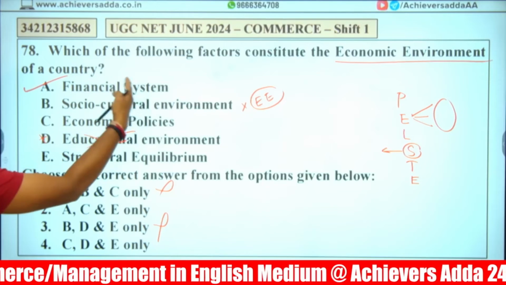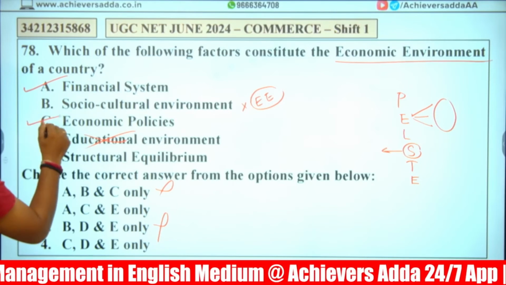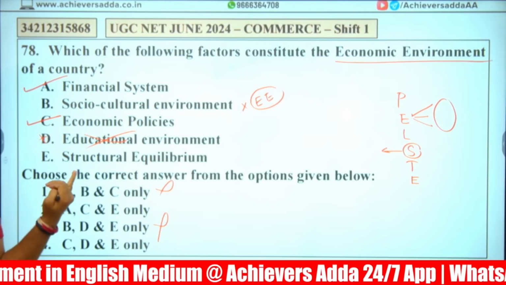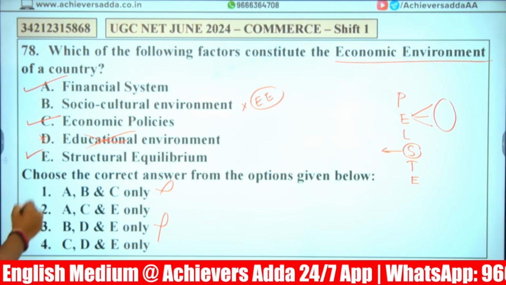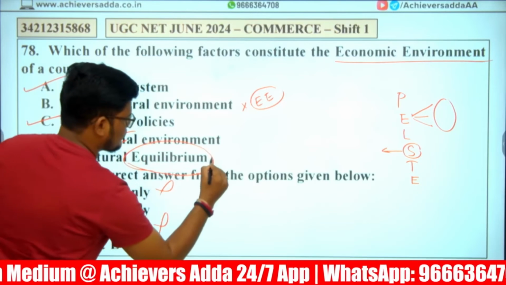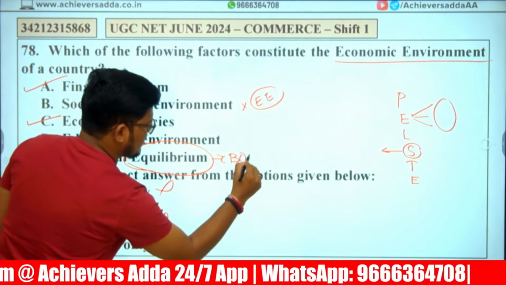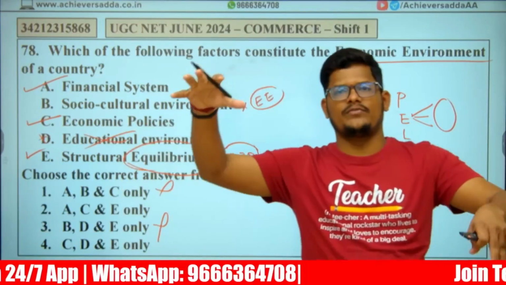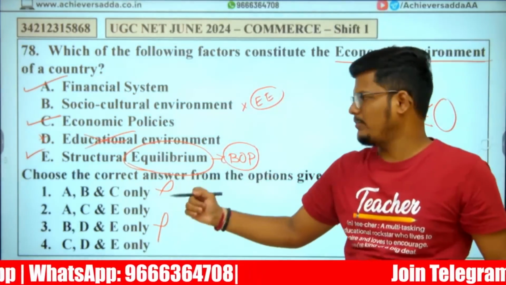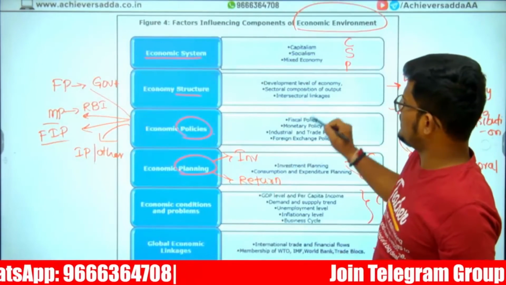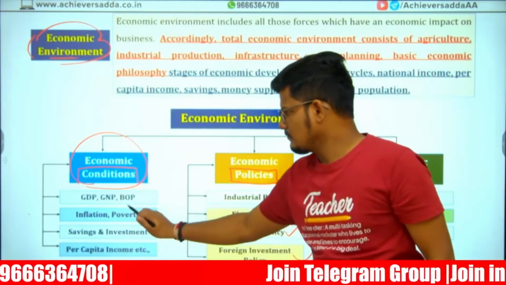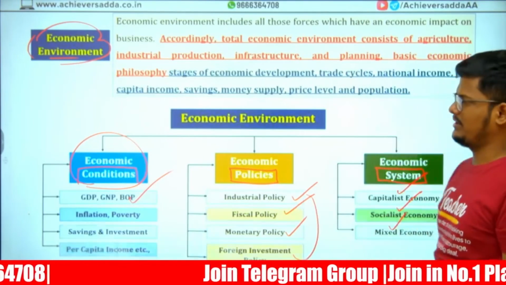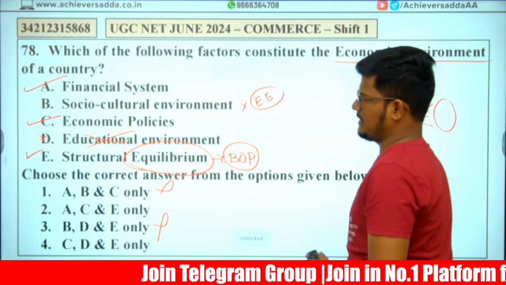Finance is part of the economy. Economic policies, just now we have seen monetary policy and fiscal policy, and structural equilibrium. This is balance of payment. Structural equilibrium is part of the balance of payment, making the equilibrium of inflow and outflow of the country, which is an economic condition. Under the economic condition only it is coming. Balance of payment, BOP. So the structural equilibrium is part of it.